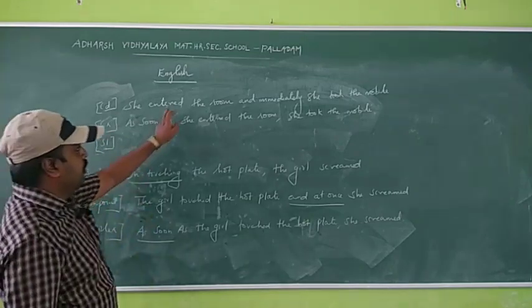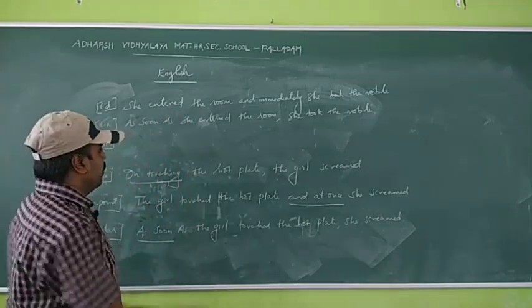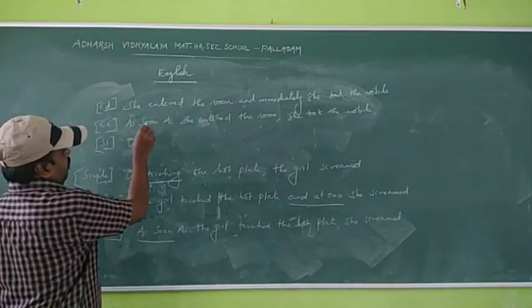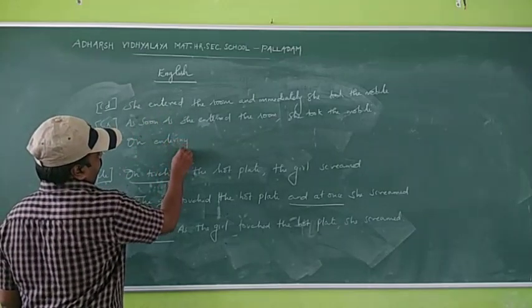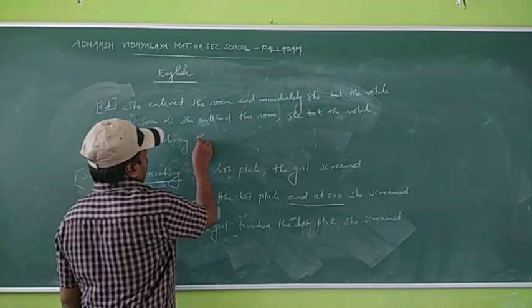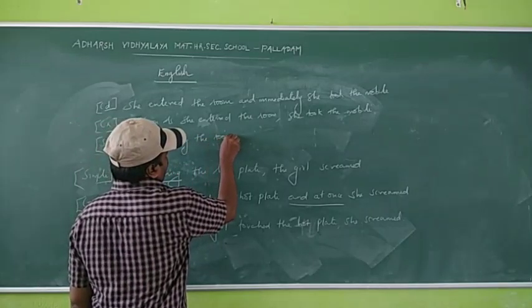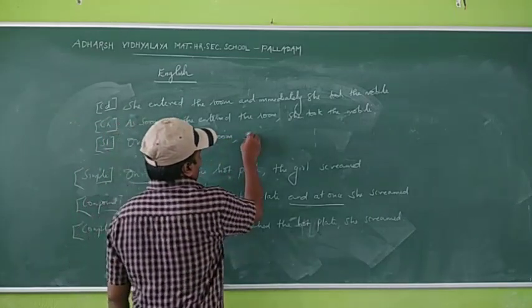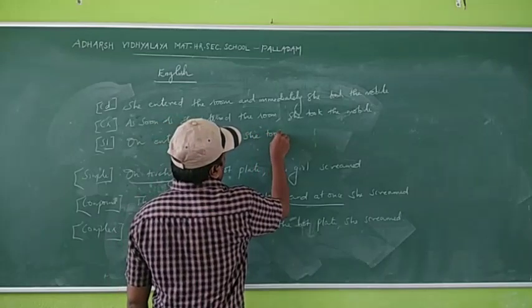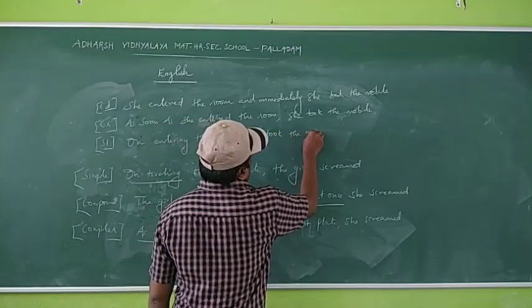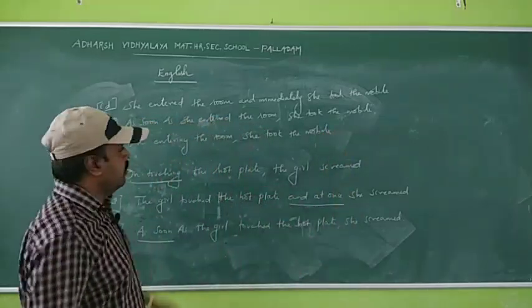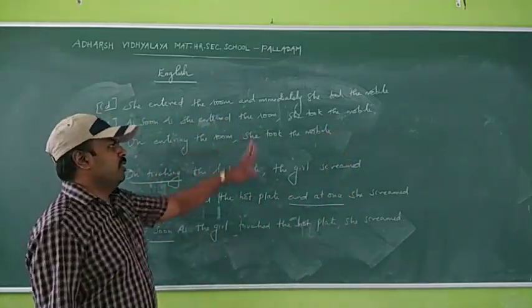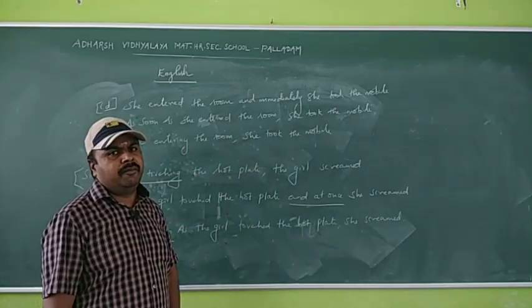So what is the main verb here? Enter. And you have to use on. So what is the ing form? Entering. On entering the room, she took the mobile. This is a simple sentence. On entering the room, she took the mobile.